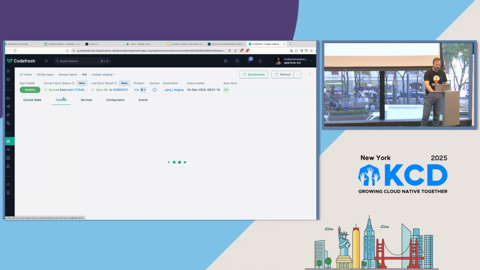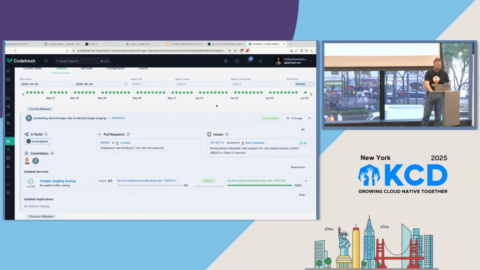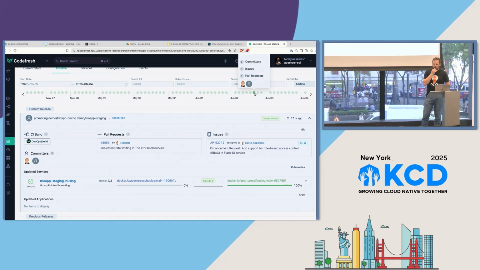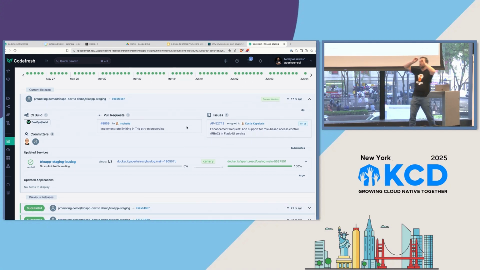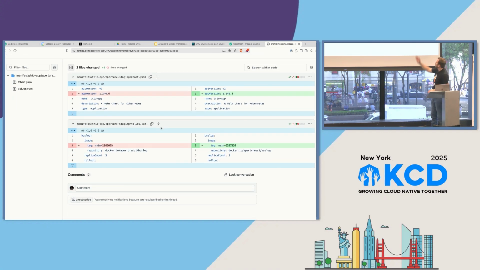So if I go to this timeline here, this is going to show me all the changes that have happened to this application over time. And one of the things that we can do is when I'm looking at these changes, it'll actually show me who's been making those changes. And I mentioned at the very top that we should separate our application code from our Kubernetes configuration, right? Well, in Argo CD, when I click on my Git hash, look at those Git hashes. We love them Git hashes, don't we? What's it going to show me? It's going to show me that an image changed, right? Oh boy, okay, an image changed. 80% of the time, it's just an image was changed. Okay, that doesn't tell me anything about what code was changed.